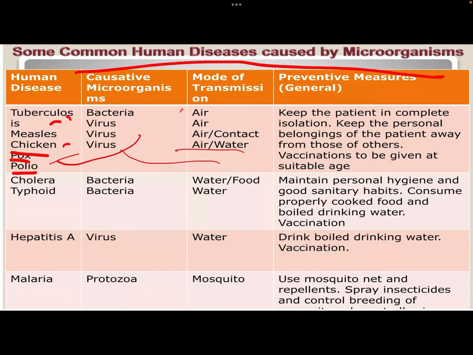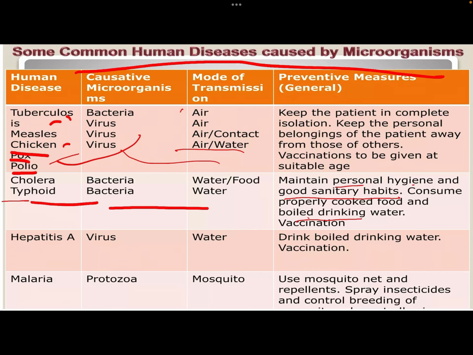Another is cholera and typhoid, which are caused by bacteria through food and water. To prevent these, we should maintain personal hygiene, eat from good restaurants or covered food, not consume street food, and have boiled water and properly cooked food.